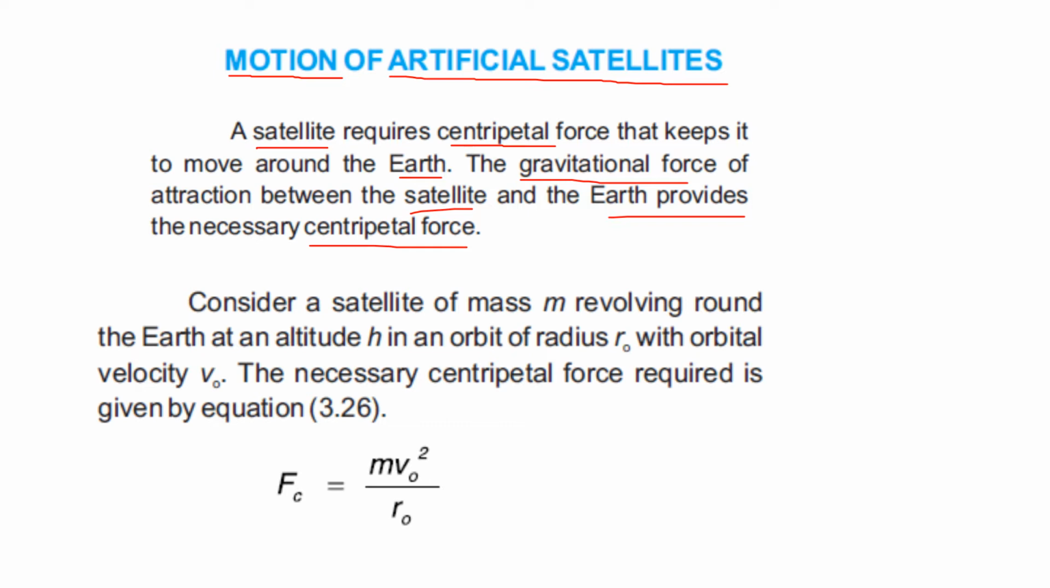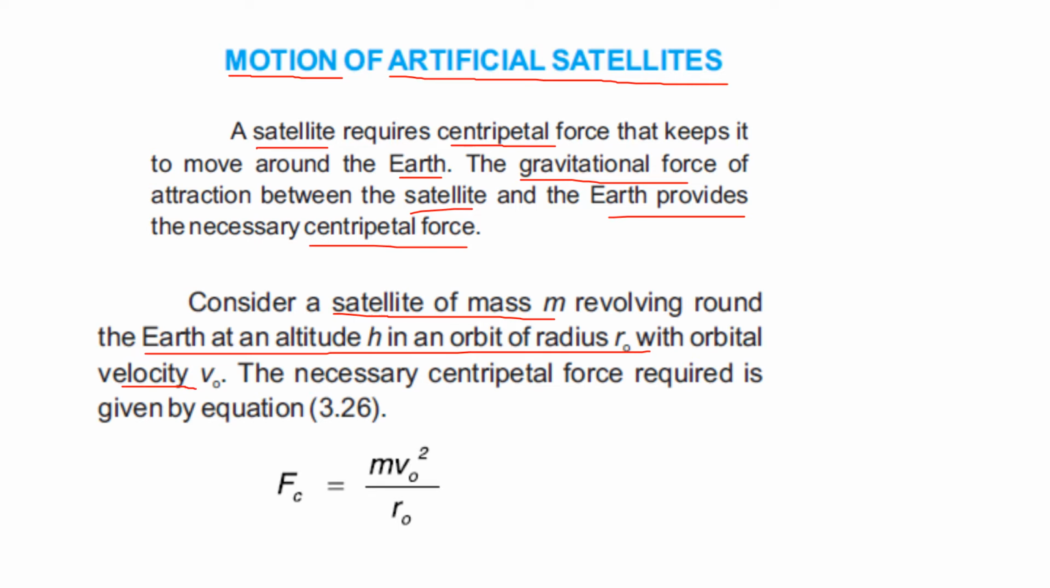But what kind of force is over there? There is basically a gravitational force present between the satellite and the earth that keeps the object moving in a circular path. Consider a satellite of mass m revolving around the earth at an altitude h in an orbit of radius r naught with orbital velocity v naught.